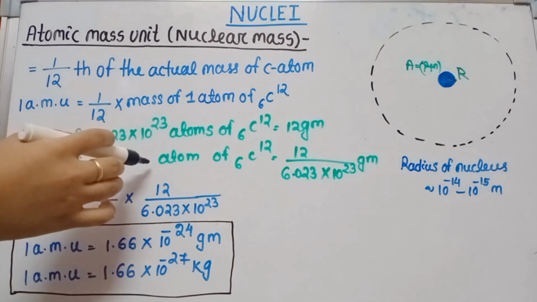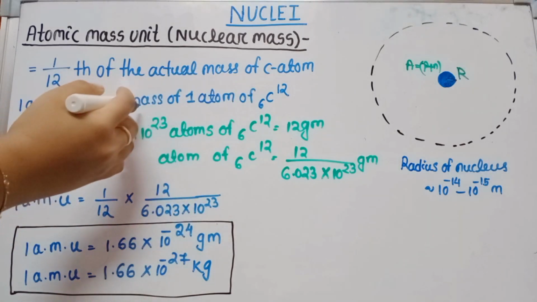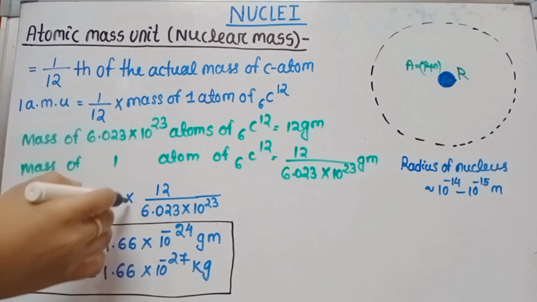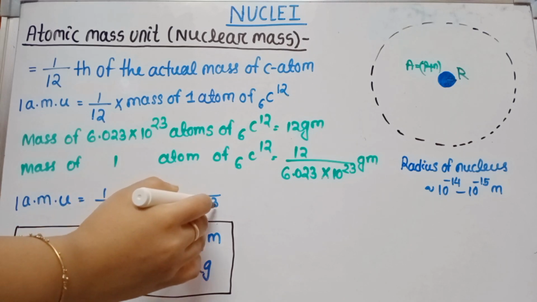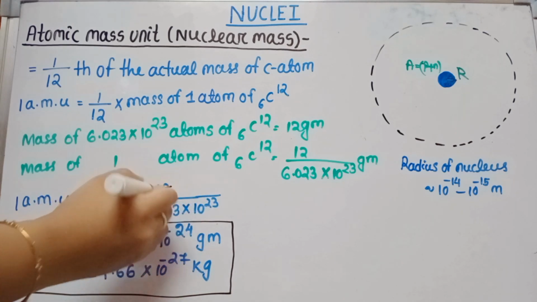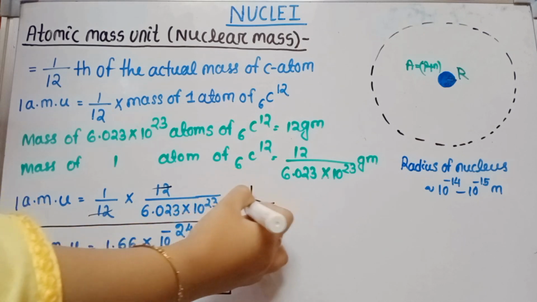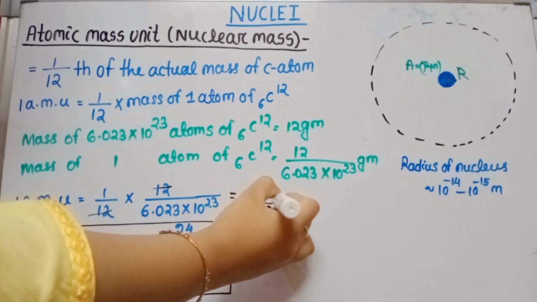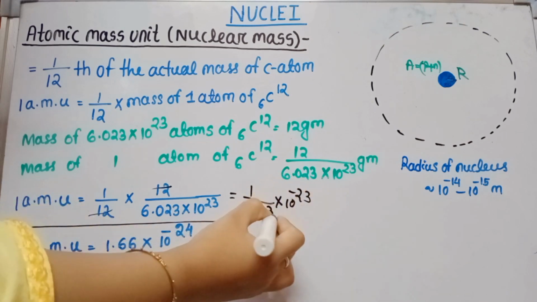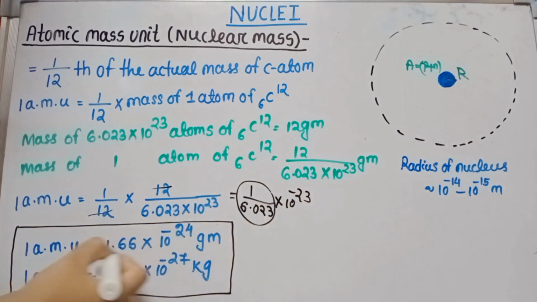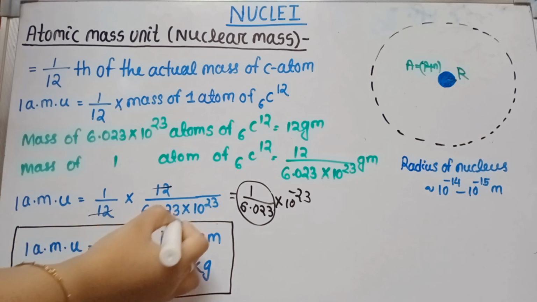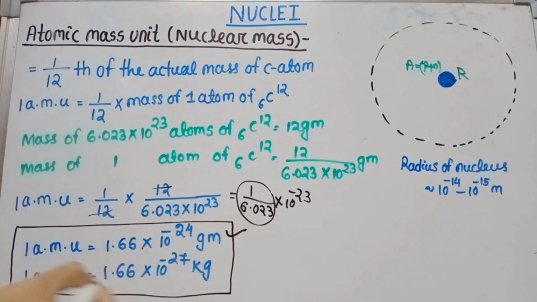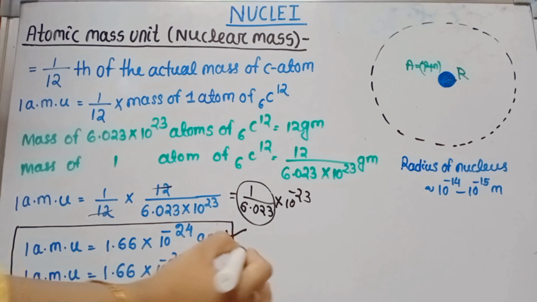So here you put the value: 1 by 12th into the mass of one carbon atom, that is 12 divided by 6.023 into 10 to the power 23. Here the 12 gets cancelled. Then 1 by 6.023 into 10 to the power minus 23. As you simplify this, you get that one atomic mass unit equals 1.66 into 10 to the power minus 24 gram, and that equals 1.66 into 10 to the power minus 27 kg.